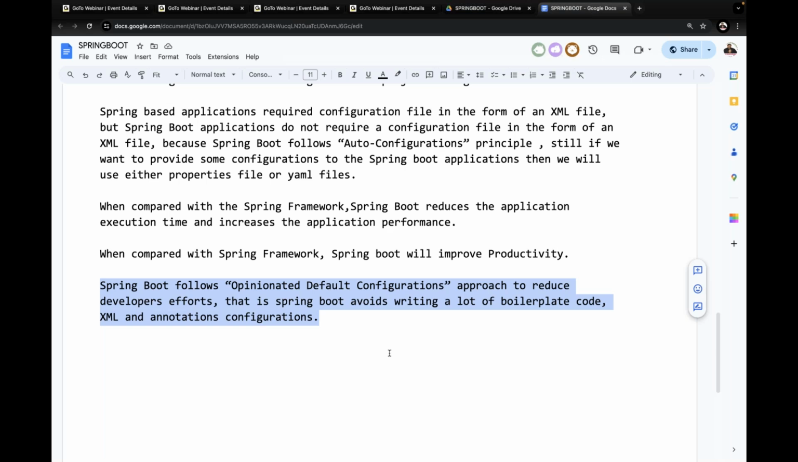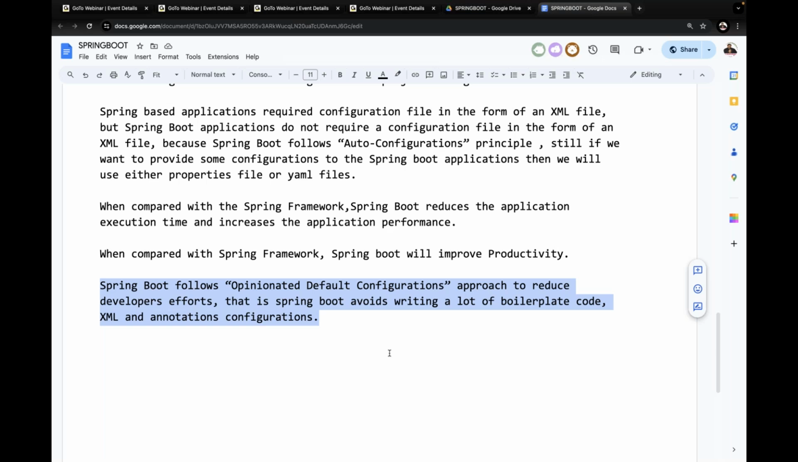Repeated code is going to be removed. XML configurations are going to be removed, and the maximum number of annotation configurations are also removed. So it simplifies the total process. This is exactly the meaning of opinionated default configurations.